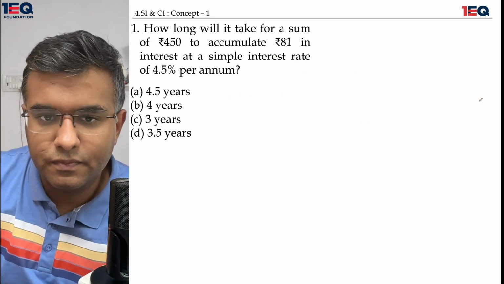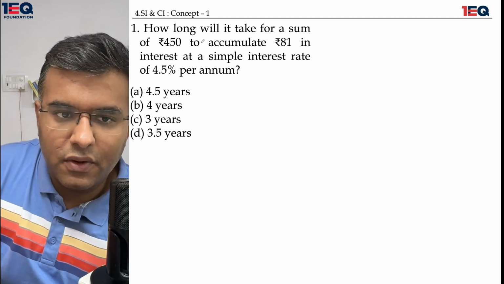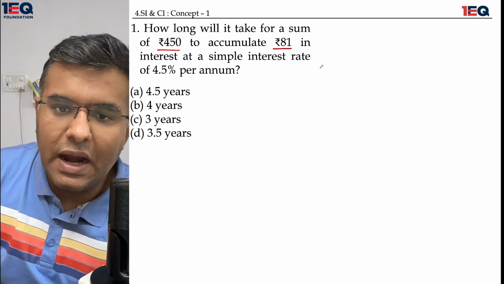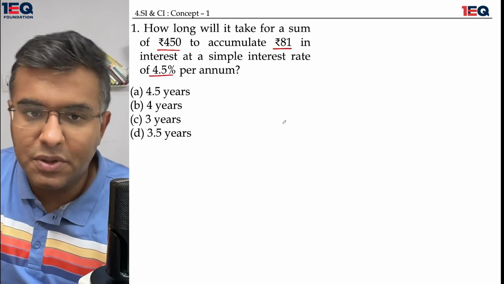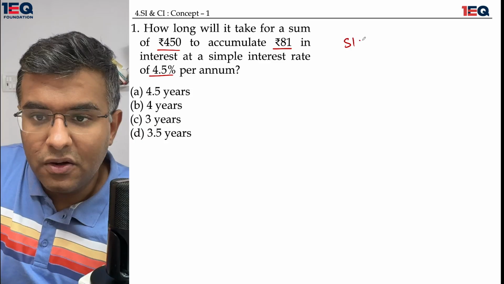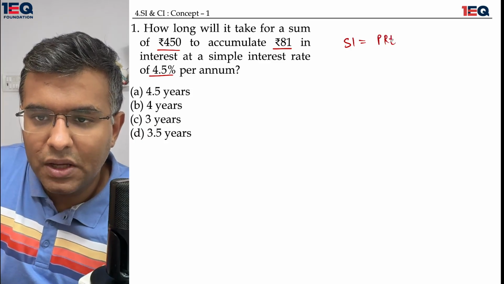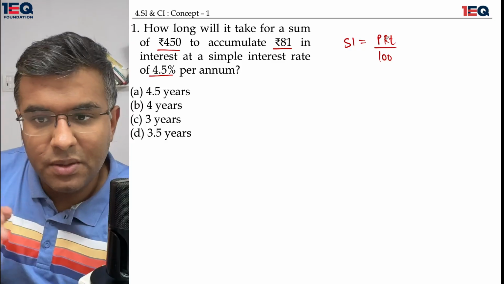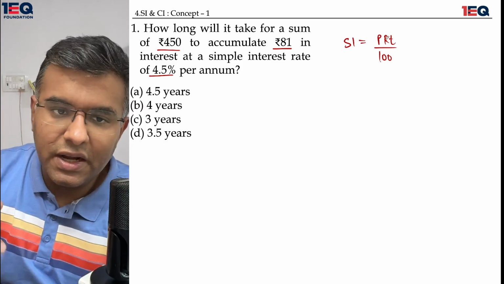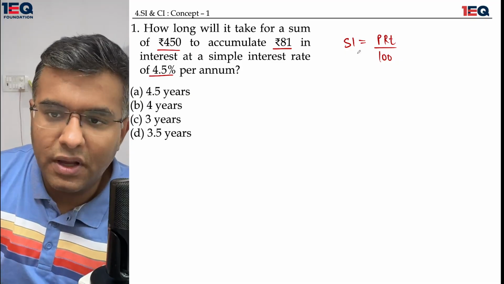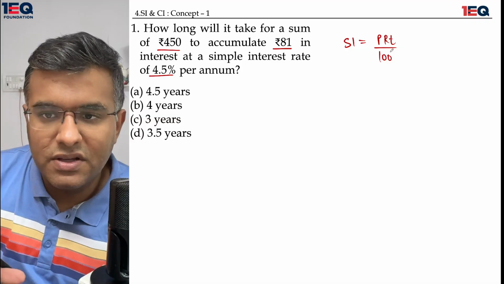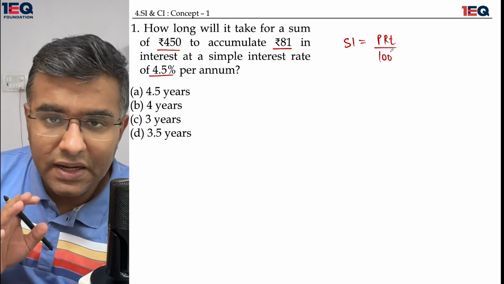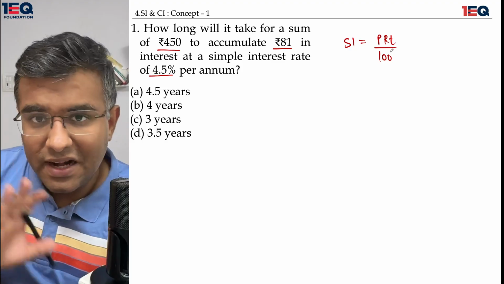I'll be moving on. How long will it take for a sum of rupees 450 to accumulate 81 rupees in interest at a simple interest rate of 4.5% per annum? We'll be using the same formula of SI being equal to PRT upon 100. When I'm writing the formula in a rudimentary form, I tend to write P multiplied by R multiplied by T.